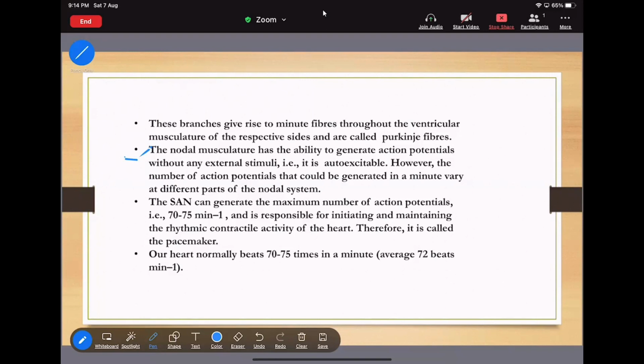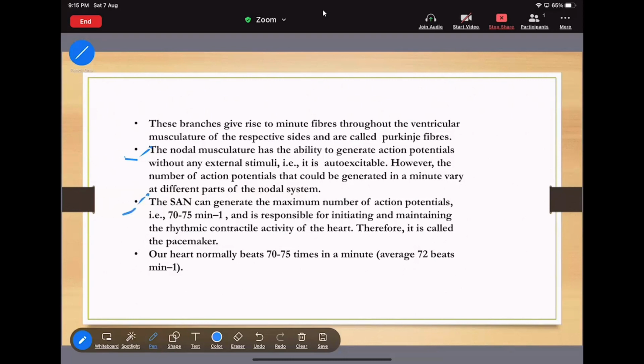The number of action potentials that could be generated in a minute varies in different parts of the nodal system, but action potentials are generated without any external stimuli. That's why it is called auto-excitable. Now move to the third point.